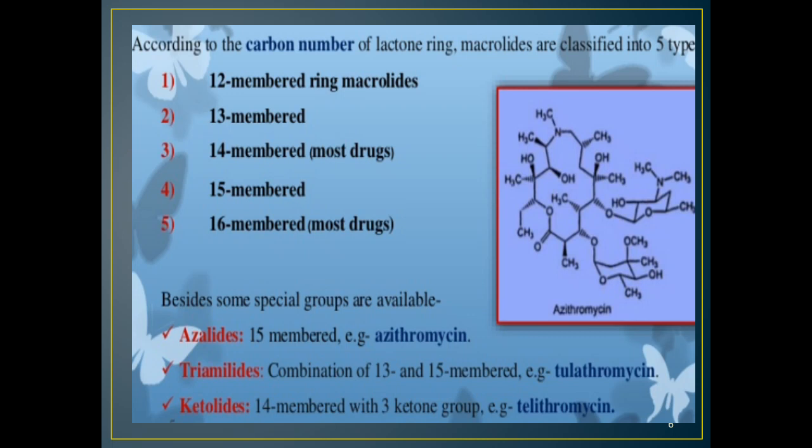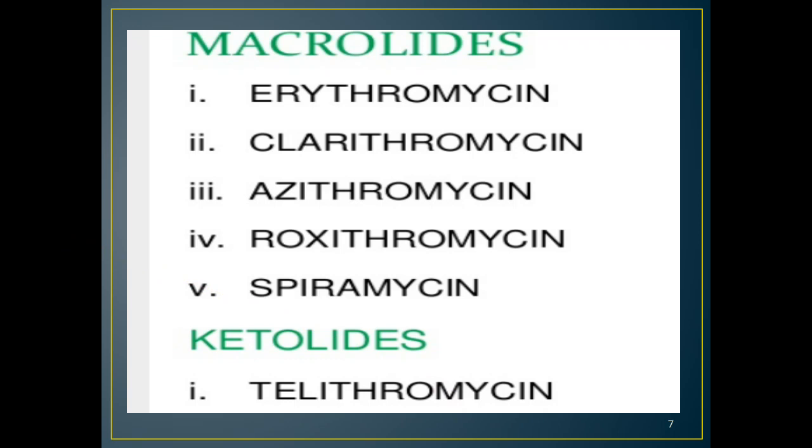Pseudo-azalides are a combination of 13 and 15-membered, that is tulathromycin. And ketolides are 14-membered with 3 keto groups, such as telithromycin. The main macrolide antibiotics are erythromycin, clarithromycin, azithromycin, roxithromycin, spiramycin, and the ketolides, which are modified macrolides, such as telithromycin.